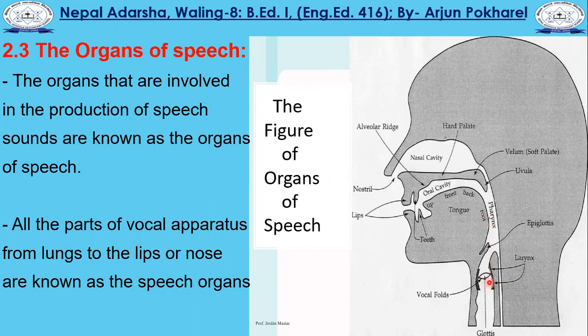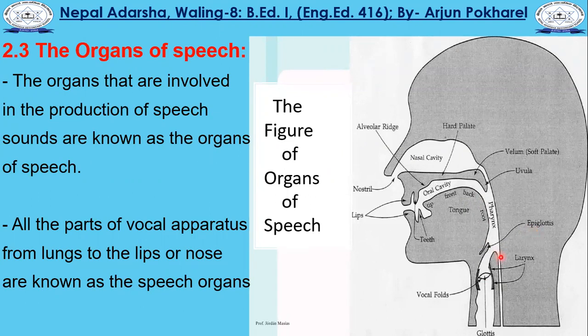And this part, this slightly raised part, is known as what? Epiglottis. And here we have the oesophagus tube.